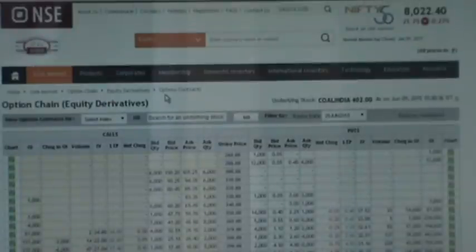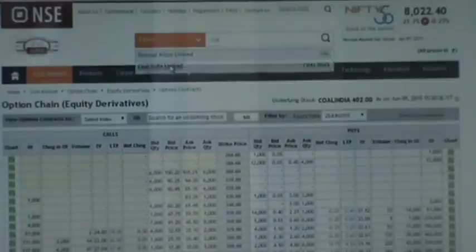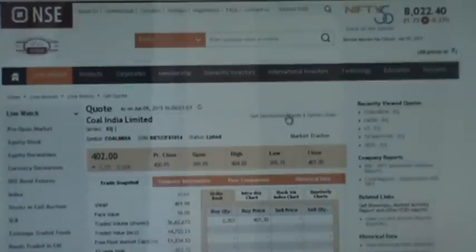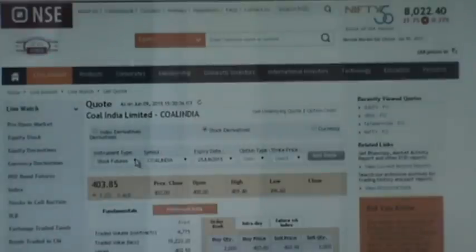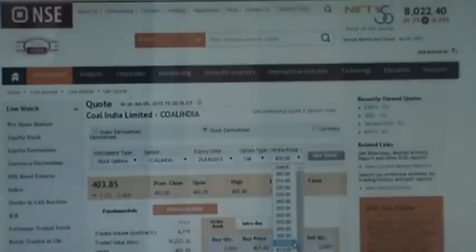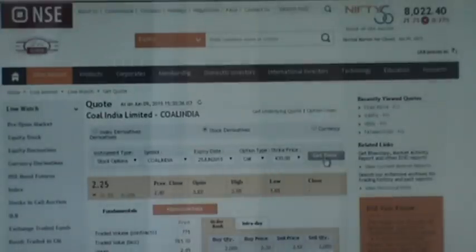Now we shall go again to the details of Coal India. Just go to Coal India Limited, get derivative code, choose the stock option, Coal India call, we are going for the 430 call, get data. What was the previous close? Previous close was 2.4 and it made a high of 2.95. It opened at 1.85 and the low is 1.85.